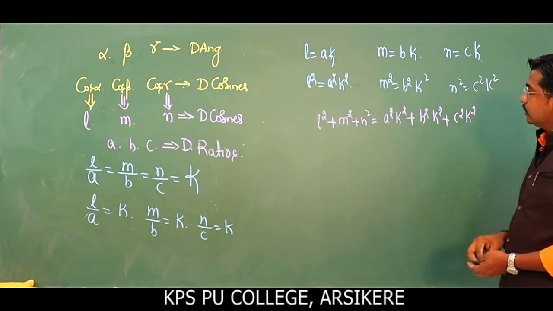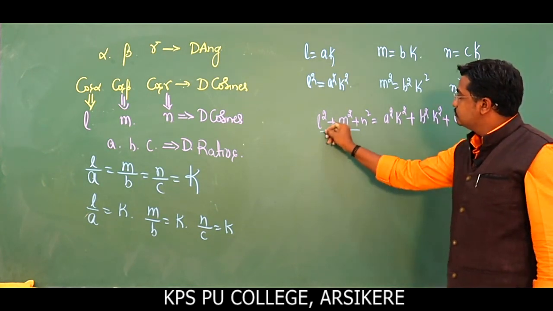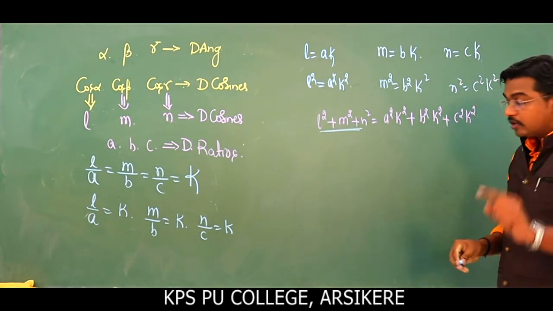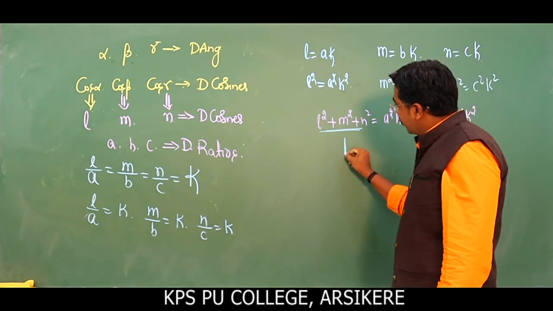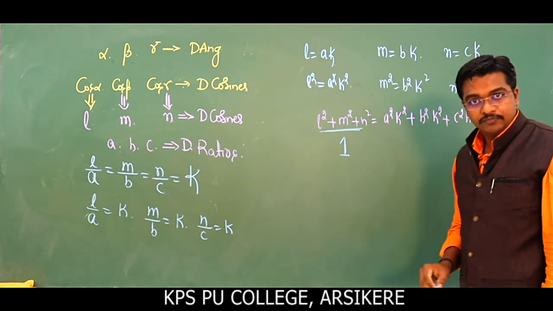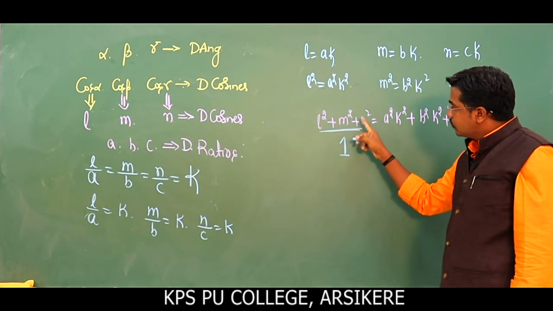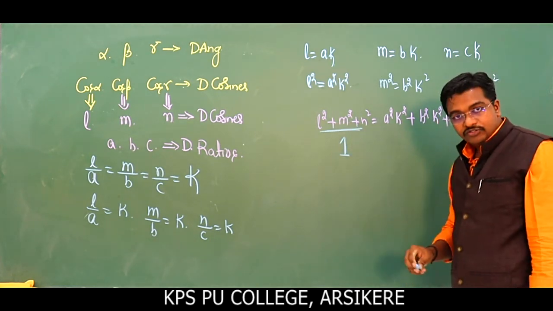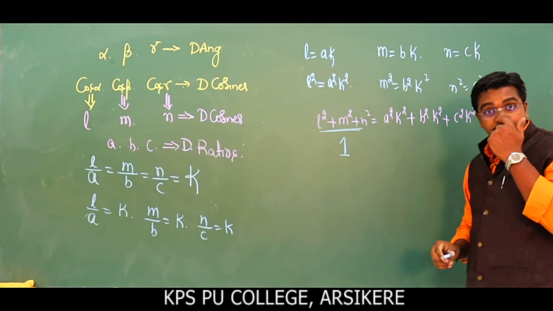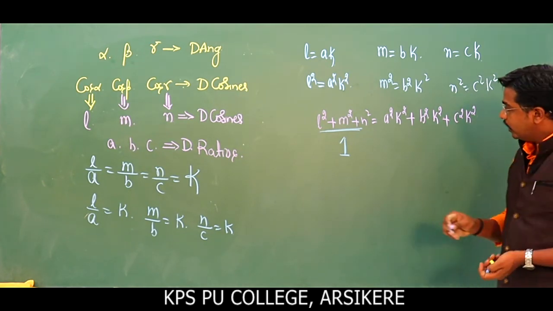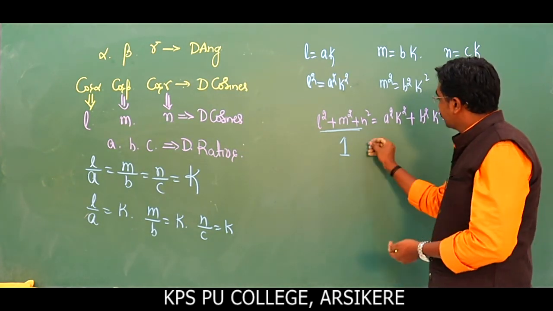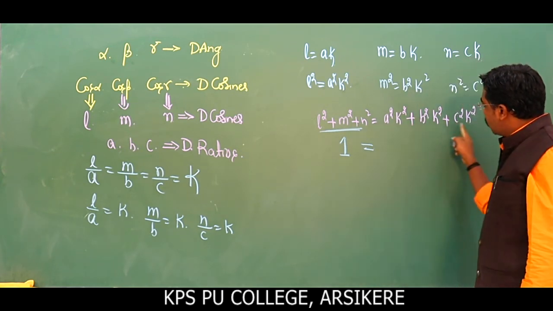And remember, the value of L square plus M square plus N square is 1. Why this becomes 1, we will discuss in the next class. So L square plus M square plus N square is equal to 1. Make a note here. So which implies, what is the common term here?